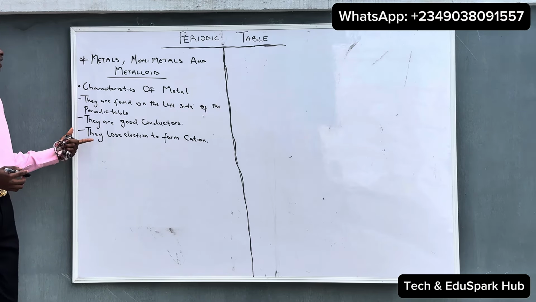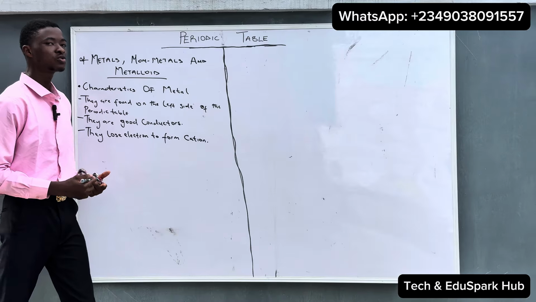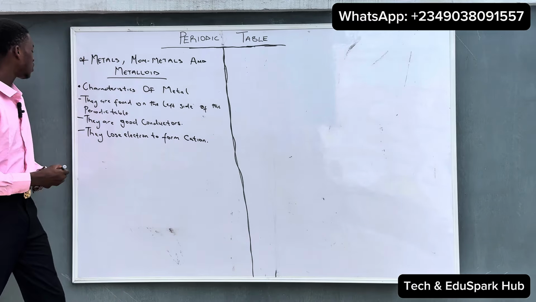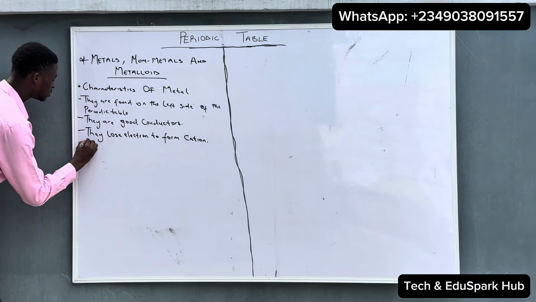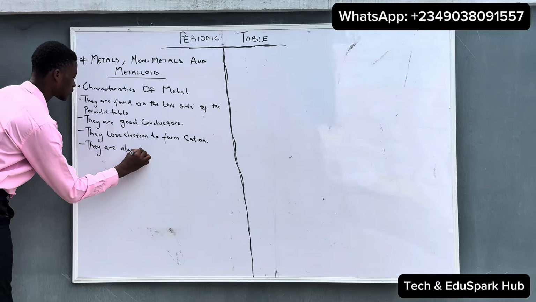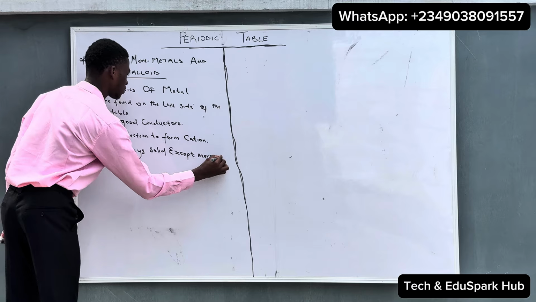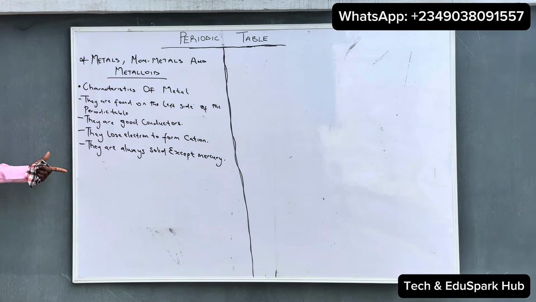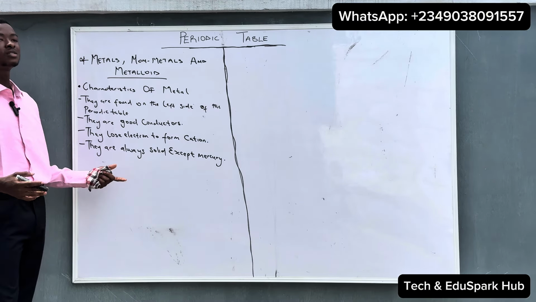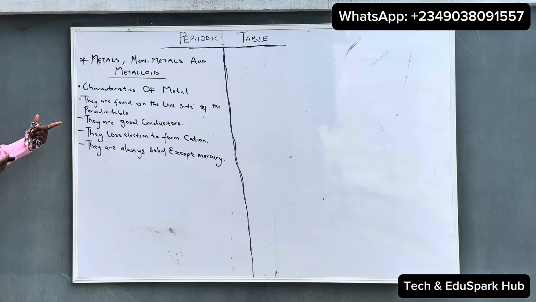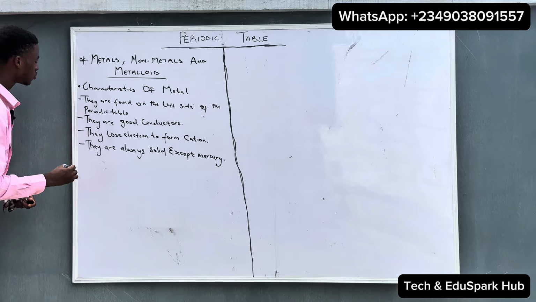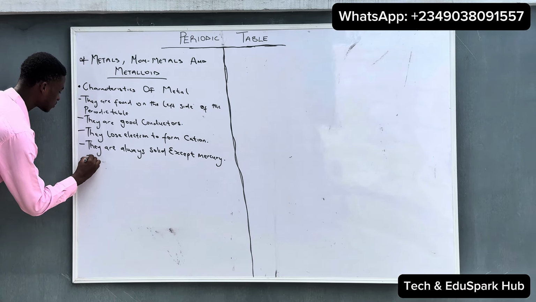So metals lose electrons to form cations, according to what we discussed earlier, and also they are mostly solid except mercury. So all metals are solid except mercury. Mercury is liquid at room temperature. And also they are malleable and ductile.